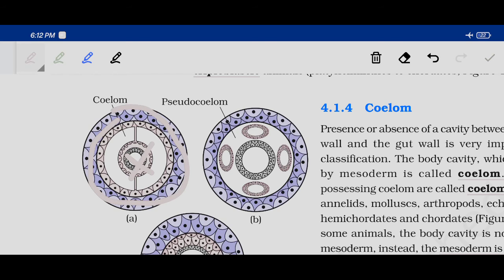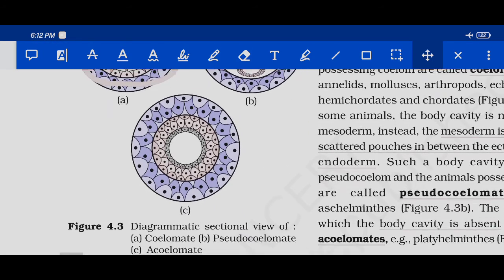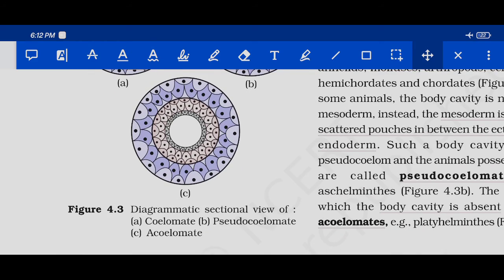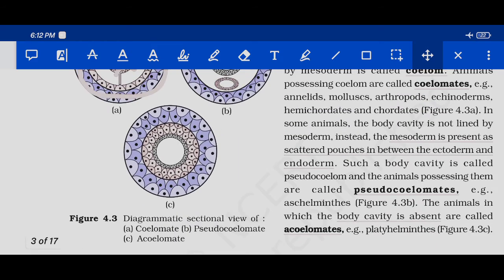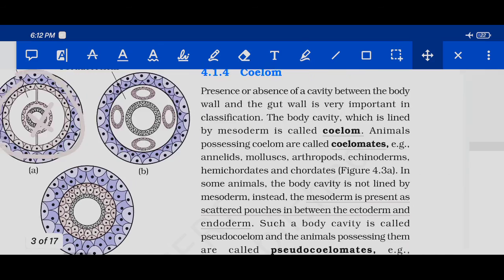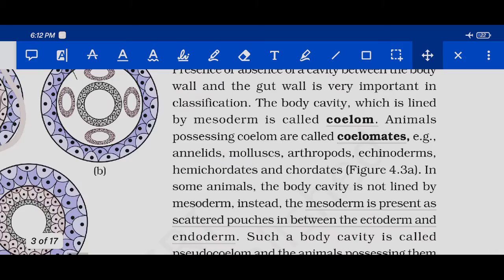If the cavity is not present, the animals are called acoelomates, as seen in figure C. They don't have any body cavity. But in figure B, there are some body cavities in between, scattered. These are called pseudocoelomates, that means false coelomate animals.